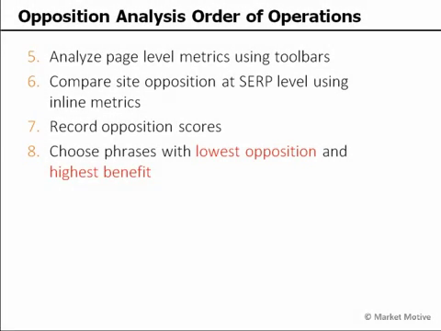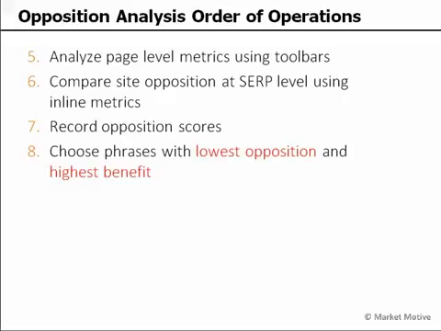So the order of operations here is going to be to analyze the page level metrics using these different toolbars that I just mentioned. We're going to compare that site opposition at that SERP level using something like SEO Quake or the Moz search toolbar. We're going to record those opposition scores. This could just be with the keyword difficulty tool. We could just use that percentage score, or we could come up with our own algorithm here for an opposition score.